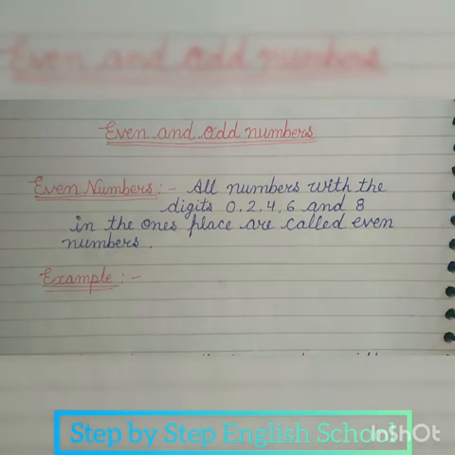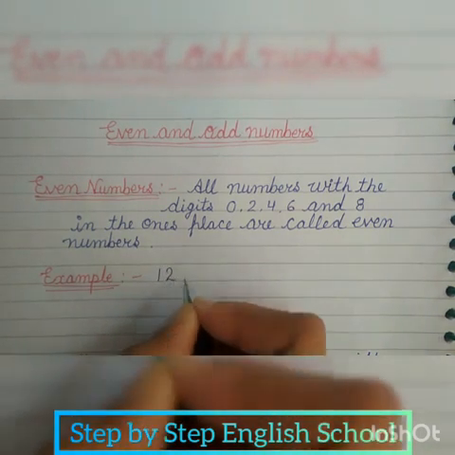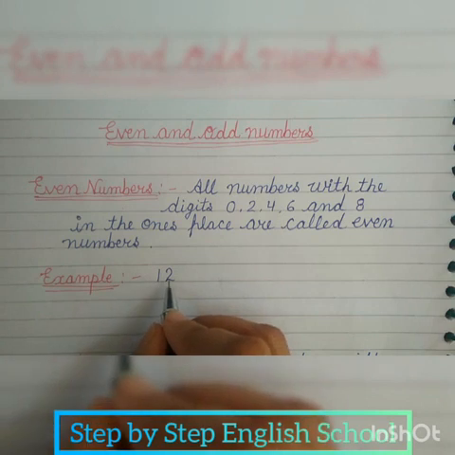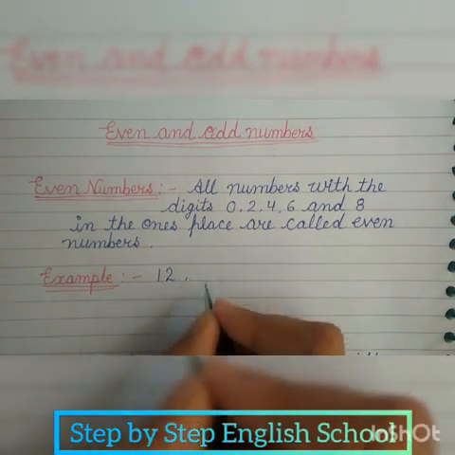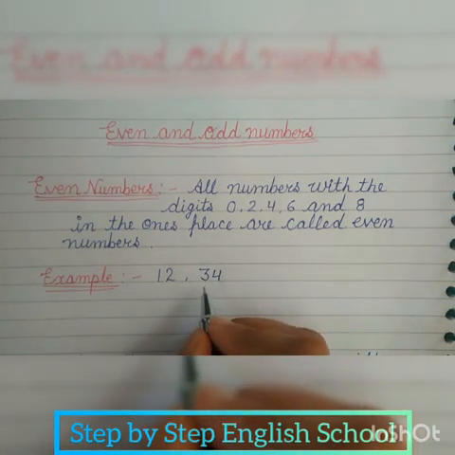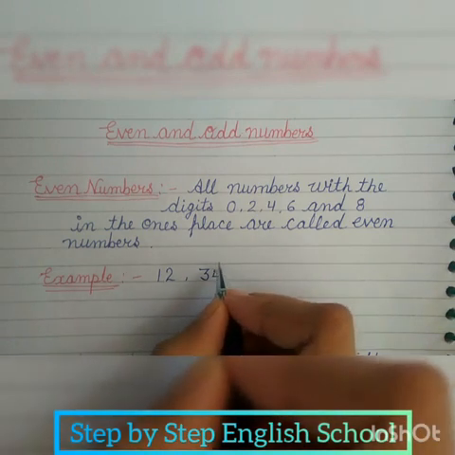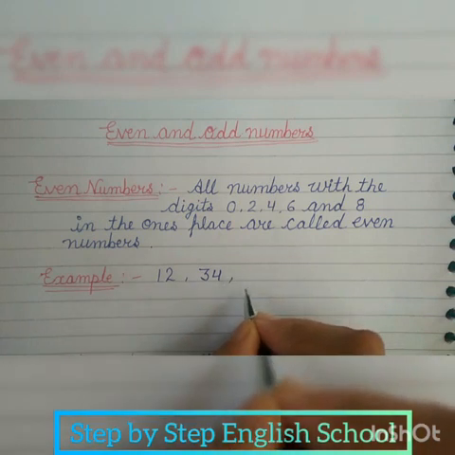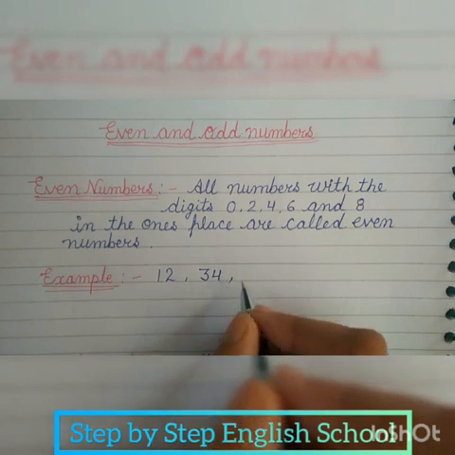So here we have examples. 12. 2 is on ones place, so 12 is an even number. 34. 4 is on ones place, so 34 is an even number and it is also divided by 2.